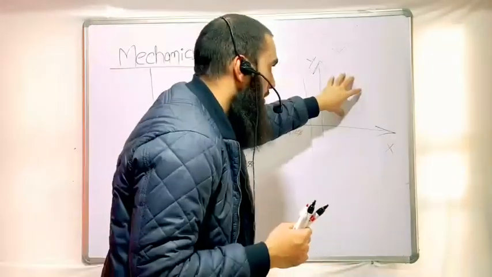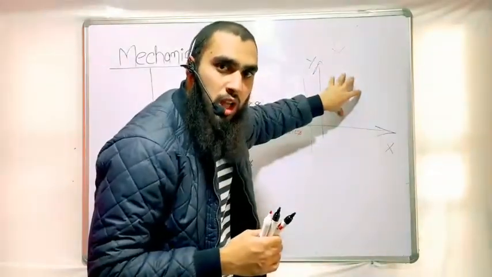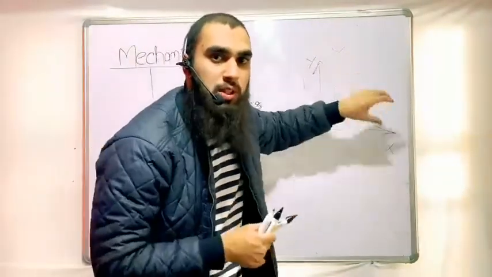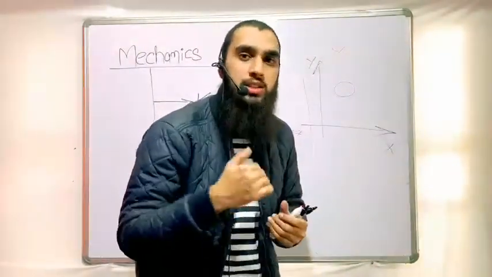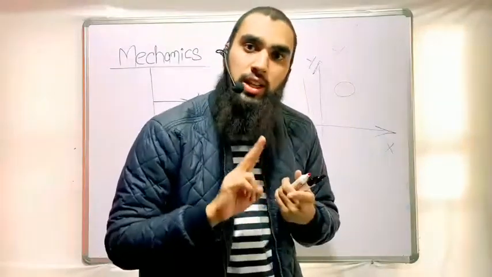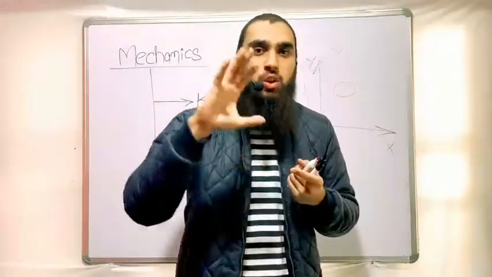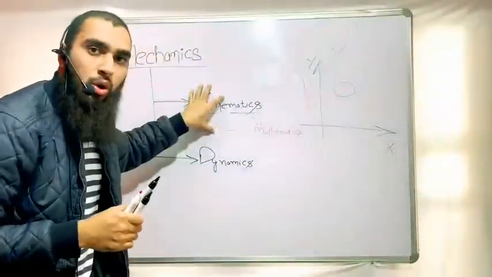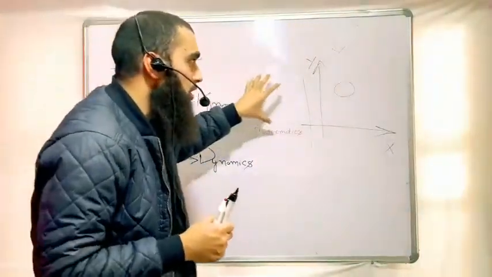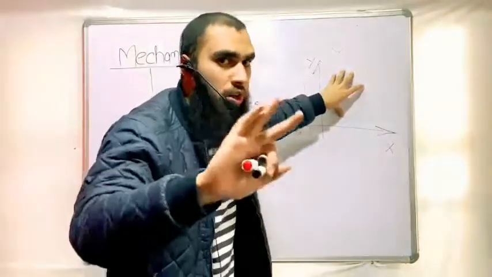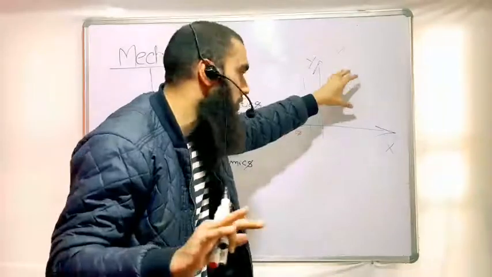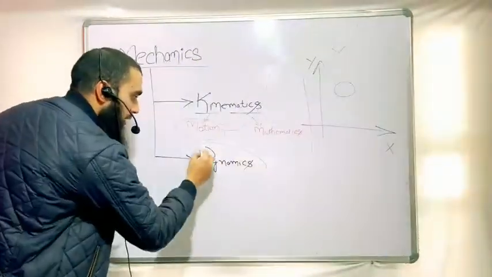Suppose on this body, I'm applying some sort of force. After applying the force, it will displace from its own position. After displacement, there will be some velocity, acceleration, etc. These velocity, displacement, acceleration are all called the parameters of motion, which we will discuss in this chapter in whole detail. But the force which is causing these parameters, we will not discuss here in kinematics. We will discuss all the causes or forces in the chapter known as dynamics.